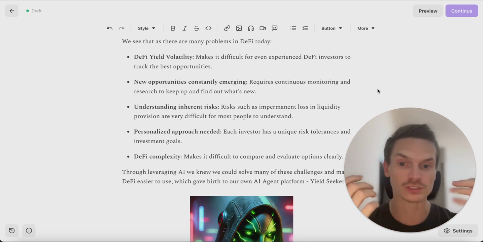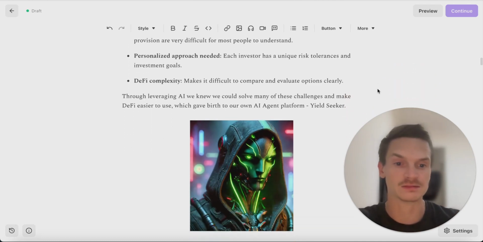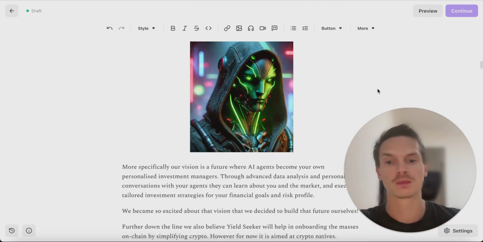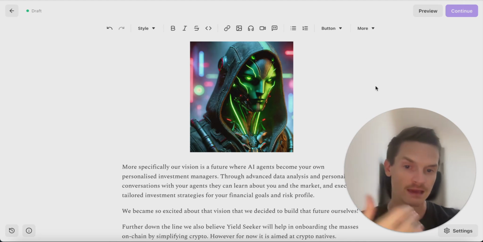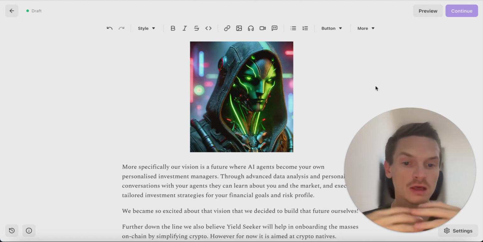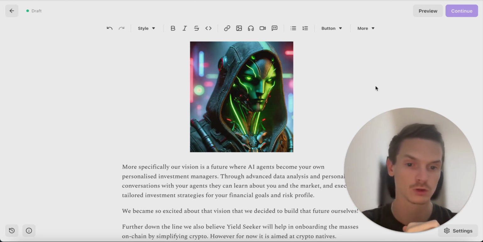So through leveraging AI, we knew we could solve many of these challenges and make DeFi easier to use, which gave birth to Yield Seeker. More specifically, our vision is one where AI agents become your own personalized investment managers, right? Through advanced data analysis and personalized conversations with you, your agents can learn about you and the market and execute tailored investment strategies for your financial goals and risk profile.